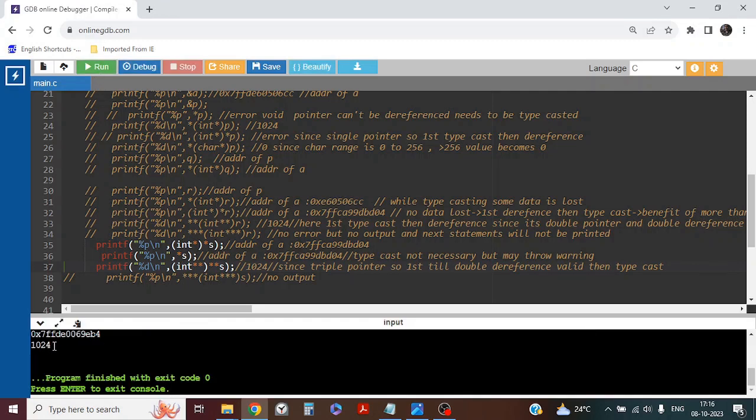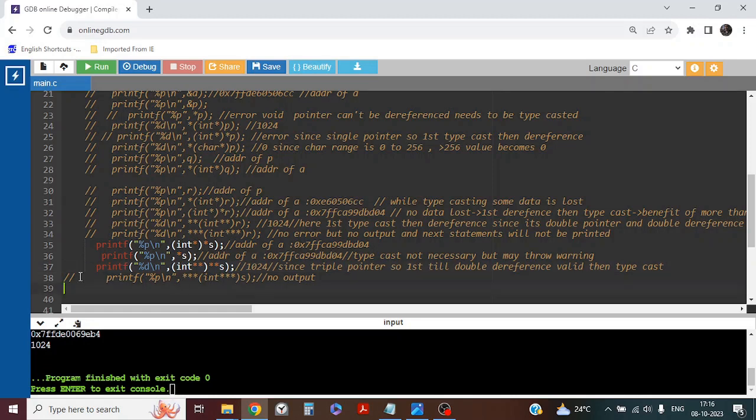See, it is given 124 value, correct? Since it is a triple pointer, till 3 layer dereference is not required here. Till 2 layer dereference is required because it is holding the first address of A. One time dereference means P is holding the address of A. Second time dereference means what A is holding. Now it will reach what A is holding, and once it reaches A, which is holding 124, we will typecast it into a double pointer simply, and then we are getting the value 124, correct?